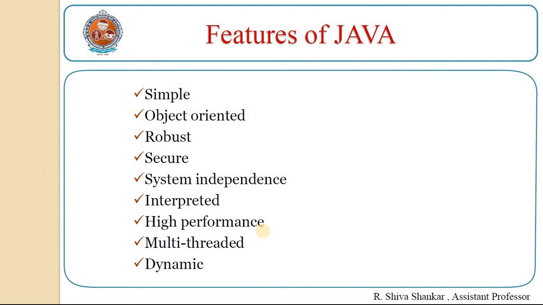Multi-threaded. A thread represents an individual process to execute a group of statements. A JVM uses several threads to execute different blocks of code. So creating multiple threads is called multi-threaded. Dynamic. Java is called dynamic because in Java all the operations, memory allocation and deallocation are performed at runtime.